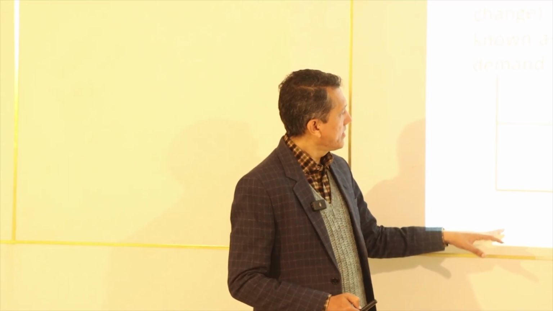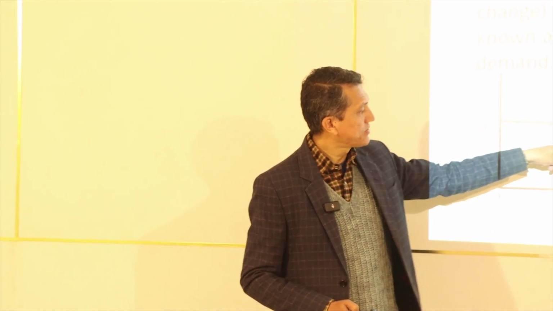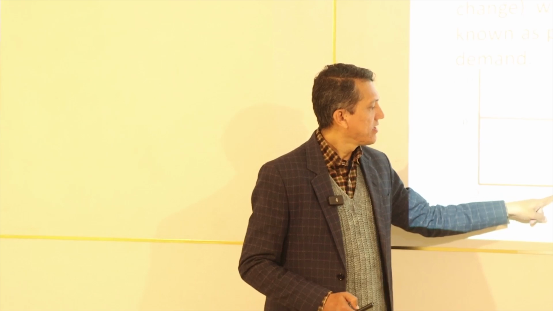Okay. Suppose the price declines from OP to just here. At that time also the demand is the same. Again, suppose the price increases from OP to this upside. At that time also the demand is the same. It means that there is no change in the quantity demanded for the commodity. This is the case of perfectly inelastic demand. Are you getting what I am saying? Okay, nice. Then we need to talk about the next concept, that is relatively elastic demand.